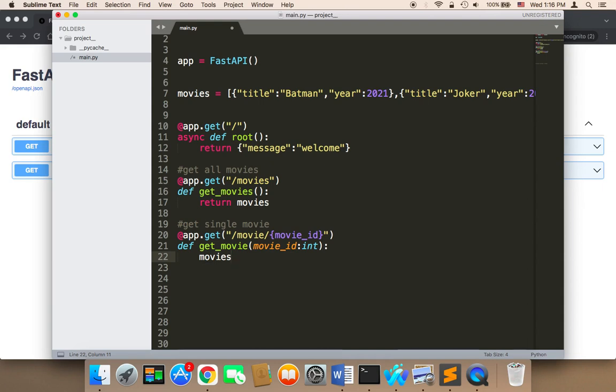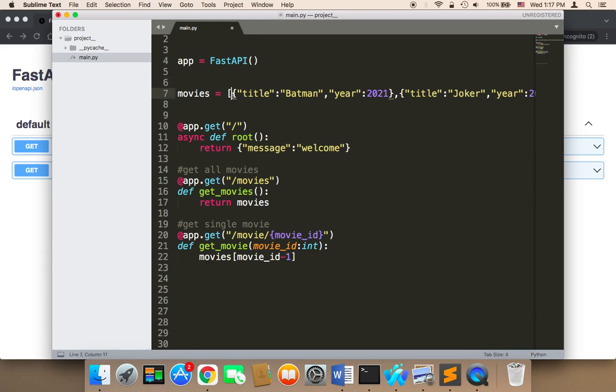In order to get that movie, we need to say here movie ID minus 1. Why minus 1? Because any array starts with 0. The first element has an index of 0, the second element has an index of 1, the third element has an index of 2, etc. So in order to return the first movie, we need to get its ID and then decrease it by 1. This is a solution.